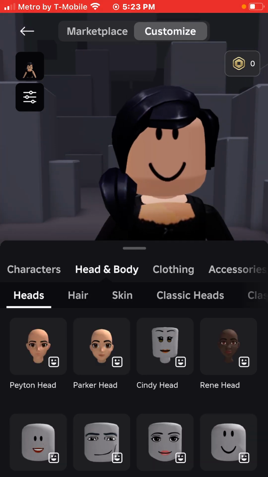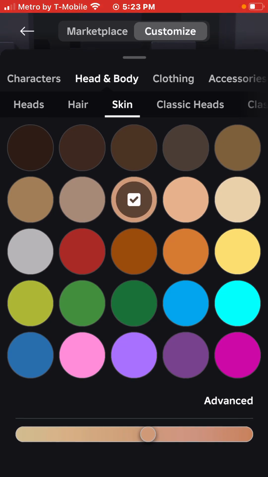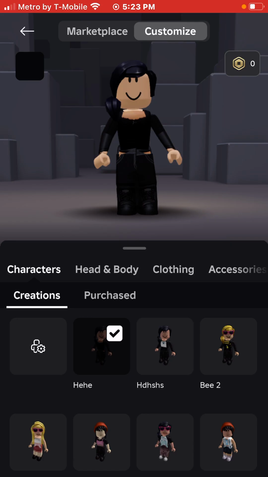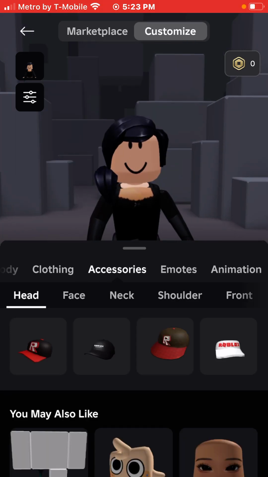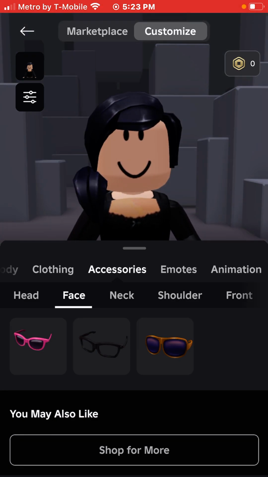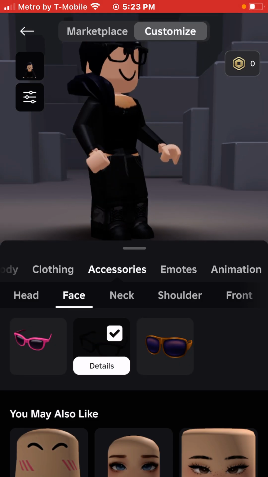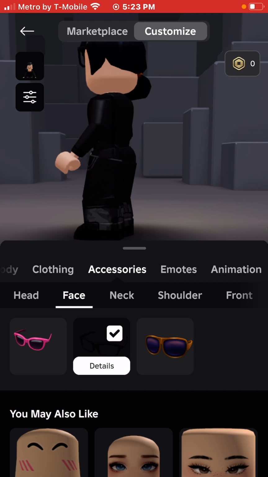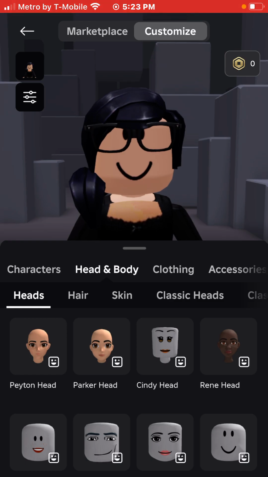Now, since you got that one, keep that. I'm just changing my skin color. Okay, now, if you want to use glasses, I really don't care. You can put a hat on. I really don't care. Just put what you want. Add an accessory. I would recommend this. Get the pants. Don't forget about that. Get a black hair if you want. If you don't want black hair, I don't care.